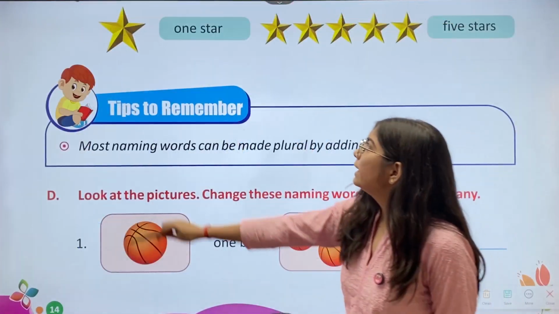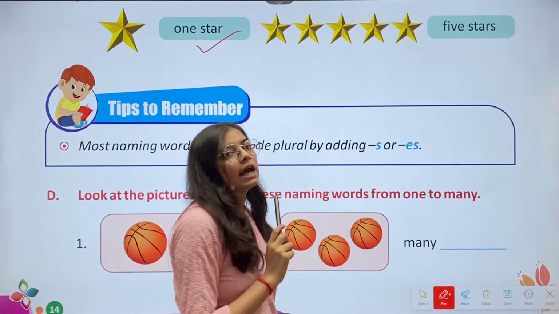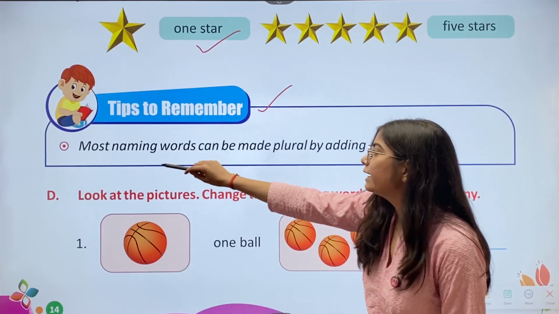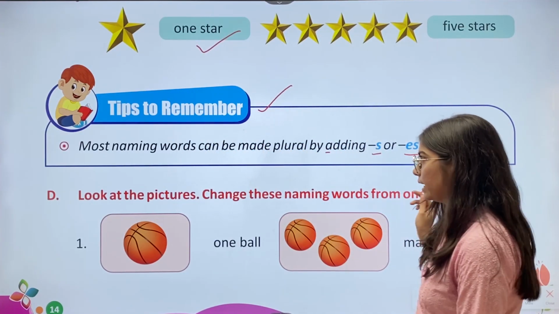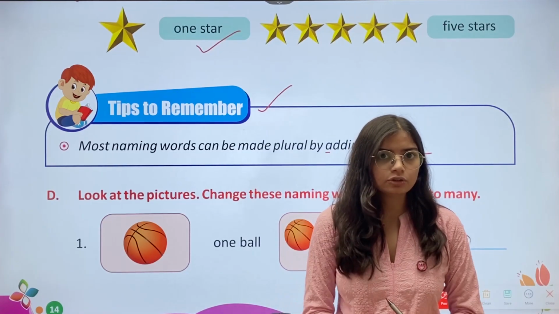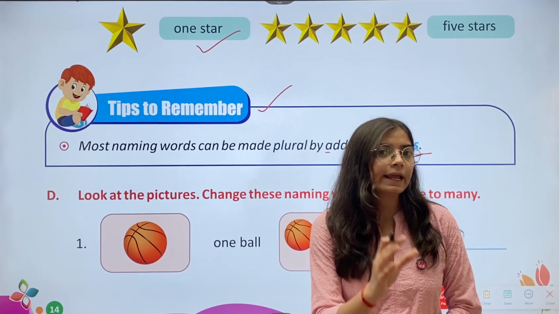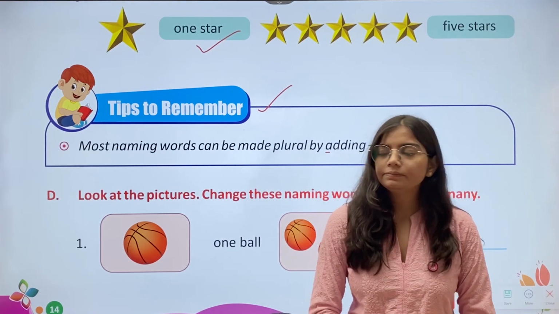Okay. Then we have one star. Then 5 stars. We have tips to remember. Most naming words can be made plural by adding s or es. ज्यादातर नेमिंग वर्ड्स होते हैं उनको प्लूरल फॉर्म करने के लिए हम उसमें अगर s या es जोड़े तो वो प्लूरल बन जाते हैं. ओके.